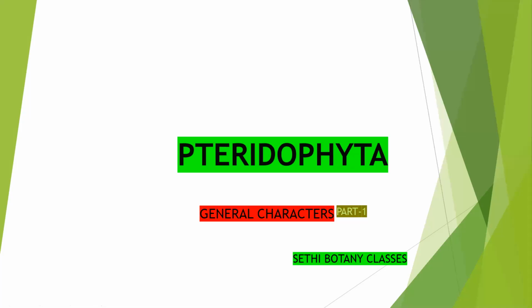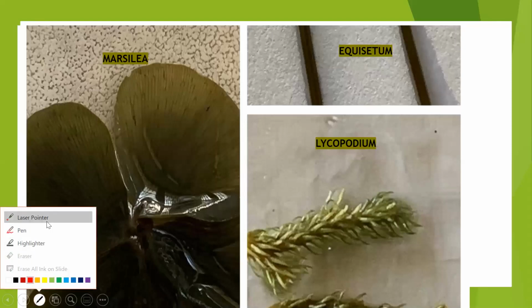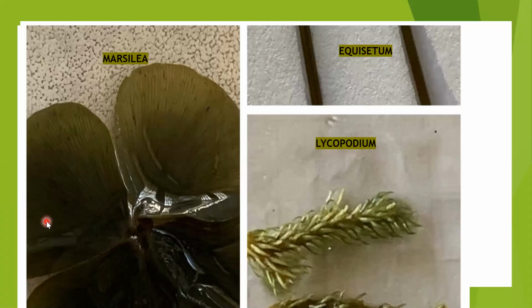In this video, we will discuss the general characters of Pteridophyta. This is part 1. In this video, we'll discuss morphology, habitat, and formation of sporangium in Pteridophyta. Now, these are various genera of Pteridophyta: Marsilea, then Equisetum, and Lycopodium.